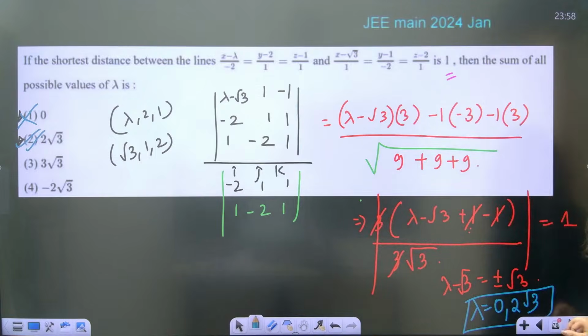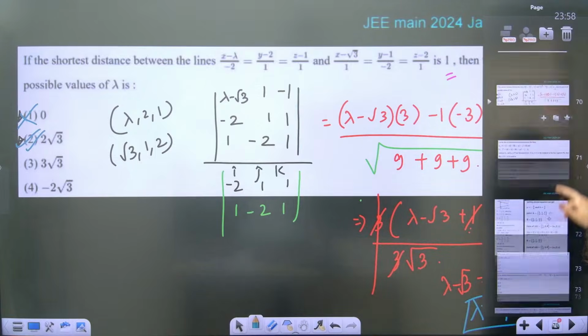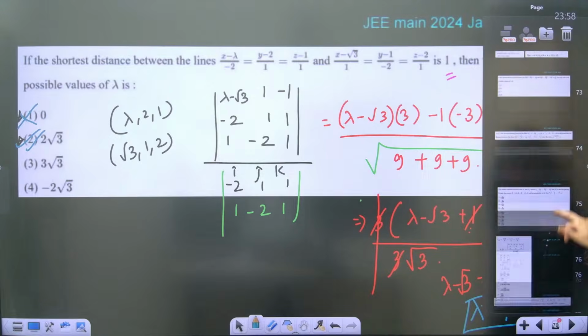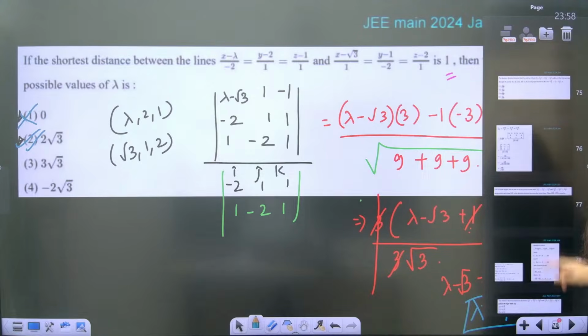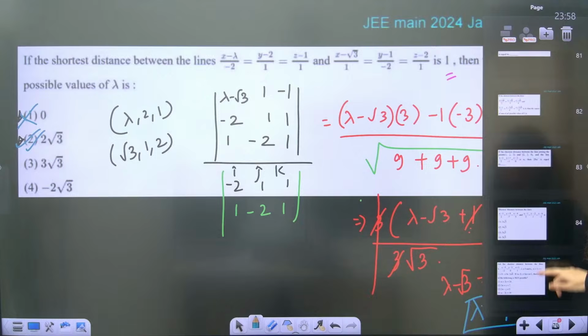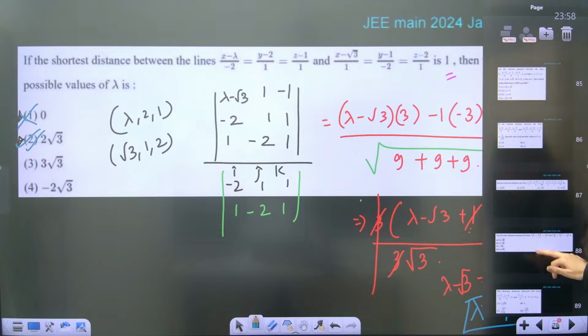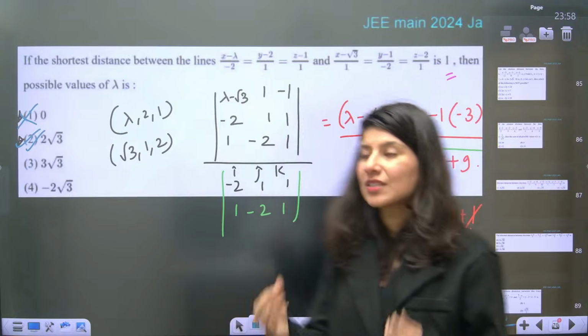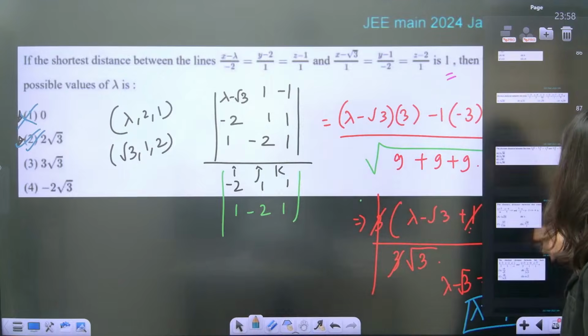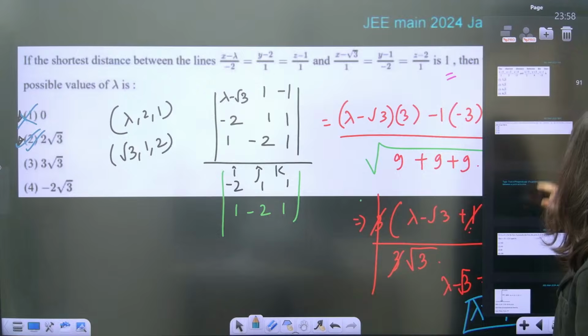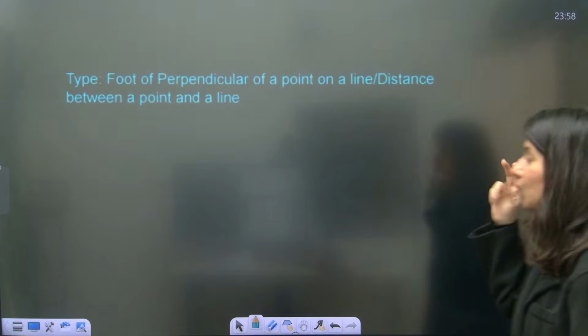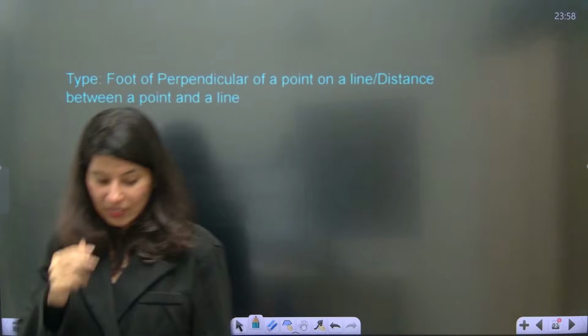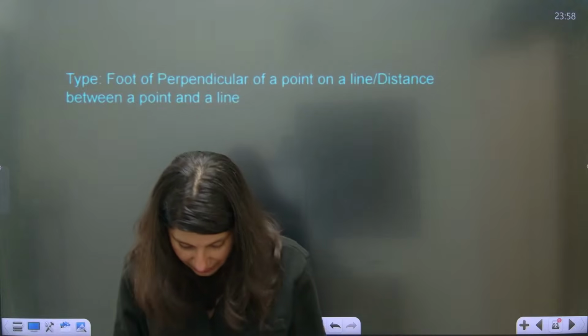Okay. Clear? Direct formula? Yes, I think I'm going to skip this type for now. Again, there will be many similar types of questions on shortest distance. They are there in this particular PDF so that you solve as many questions as possible. Now I'm going to keep skipping so that we can do the last two models. Are we ready for it?